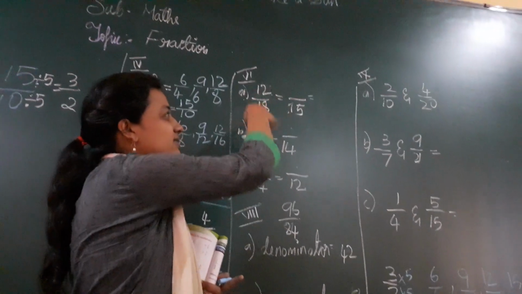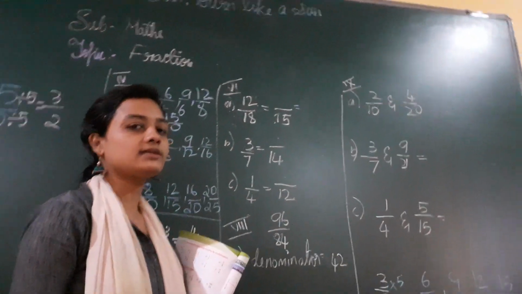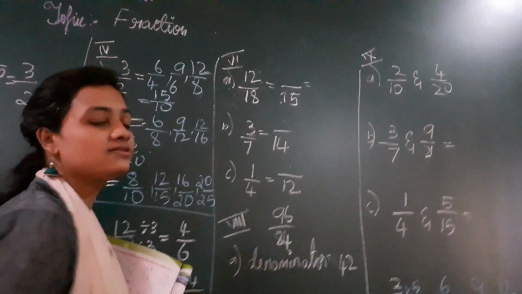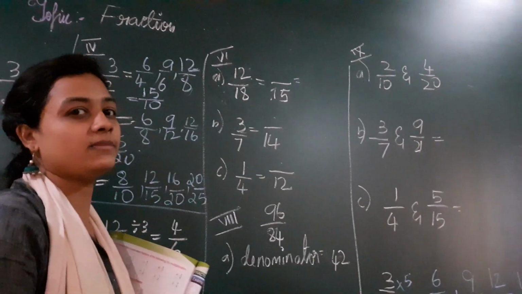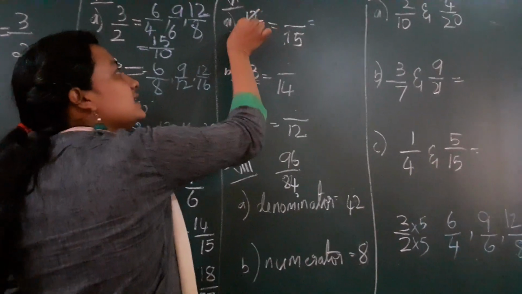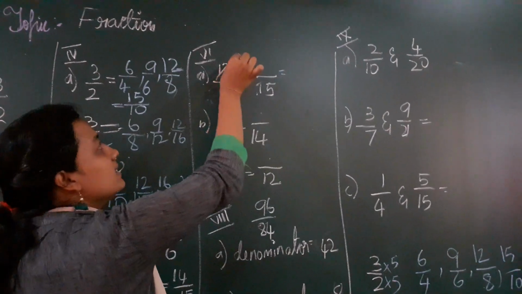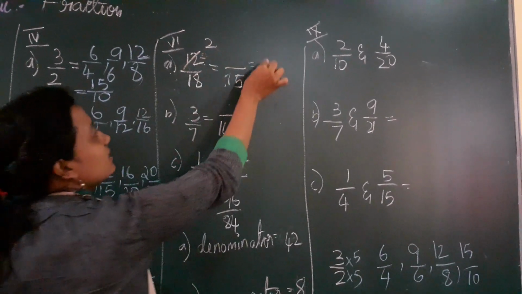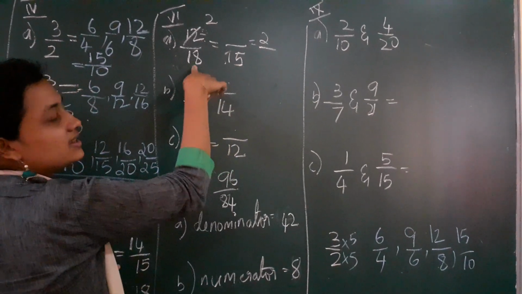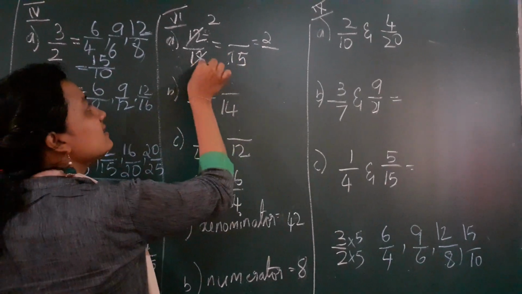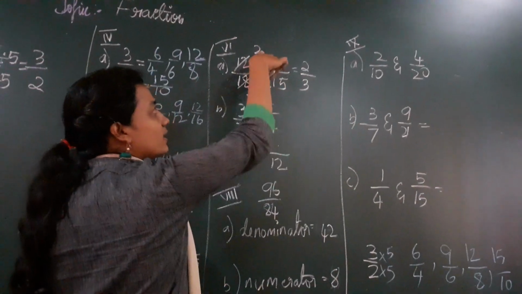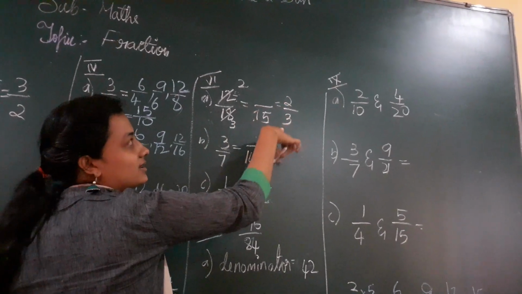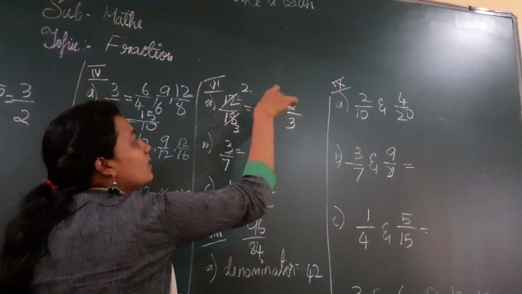So again I can divide with 3. Children, when I divide with 3 I get a different number. It is difficult for you. So I divide it with 6. I get a very simple number when I do it with 6. 6 how many times is 12? 6 2s are 12. So when I divide with 6 I get 2 here. Same thing, when I divide this with 6 I get 3 here. So I get 2 by 3. That is what I have written here. Okay. Now I write this.